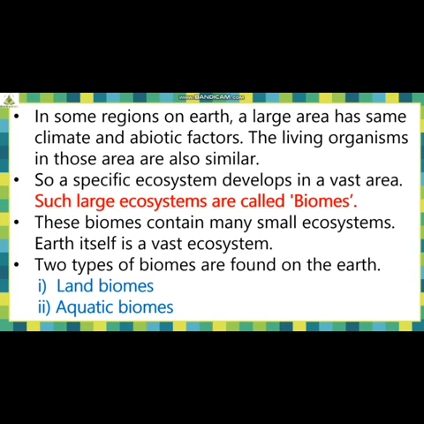Now, two types of biomes are found on the earth. Biomes are classified into two types. The very first type is land biomes. Second is aquatic biomes. So in this video, let us understand land biomes.